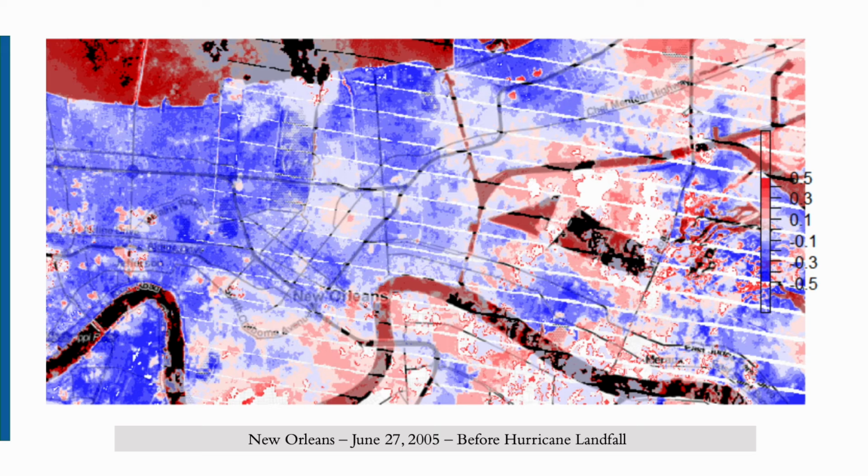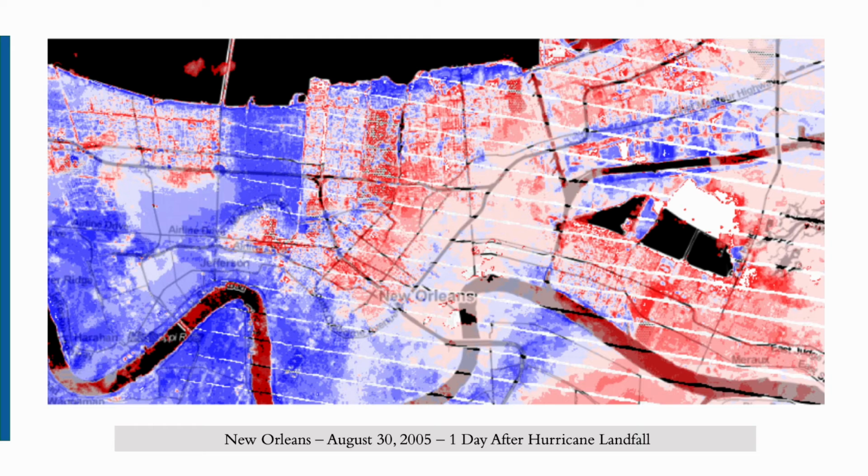It can be observed that most areas in the city north of the river are dry, with no deep reds indicating more standing water. The next image is from August 30th, 2005, one day after Katrina's landfall in New Orleans. Most parts of the city, especially those at lower elevations, have a large amount of flooding. It is worth noting the large blue rectangle in the center left of the image. This area of almost no flooding corresponds almost perfectly with the areas of highest income in New Orleans.